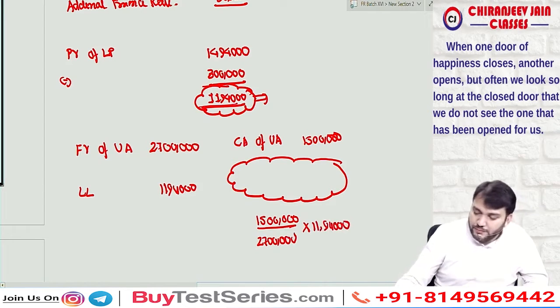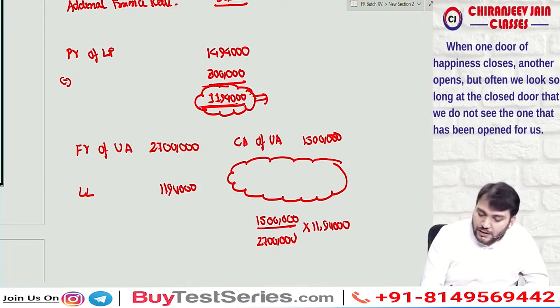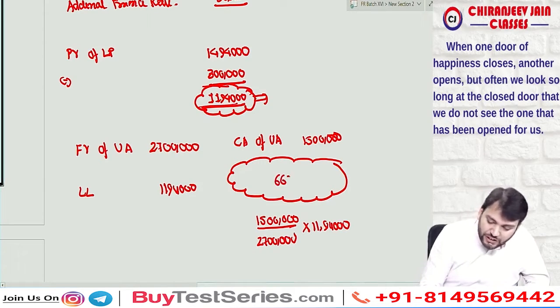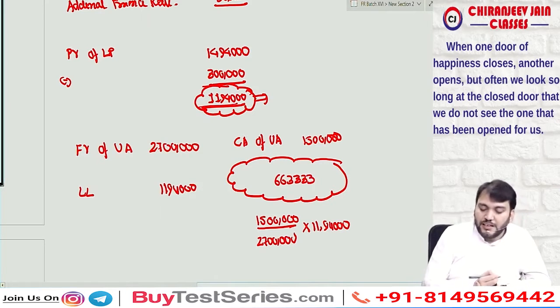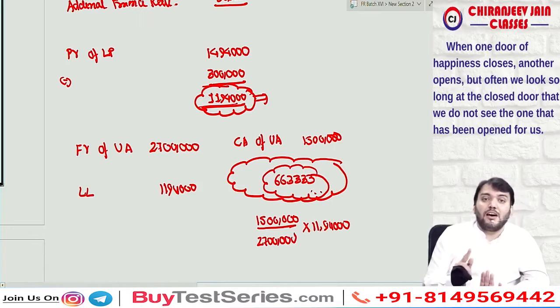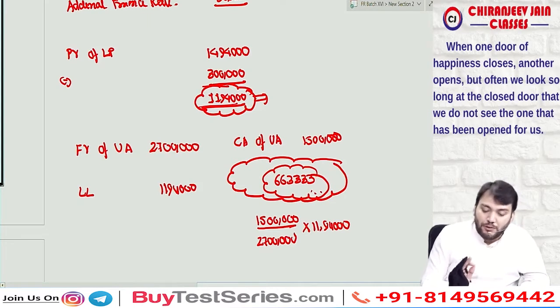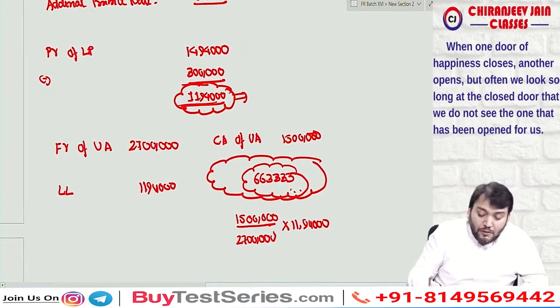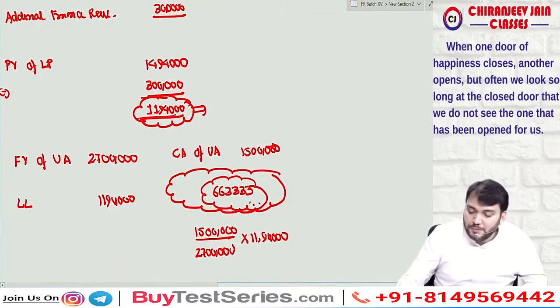Only this you need to understand. 15 lakh divided by 27 lakh into 11 lakh 94,000. This will come to 6 lakh 63,333. This is nothing but the carrying amount of ROU asset retained. So this will be recognized as ROU asset. Now, what is the carrying amount of ROU asset transferred?